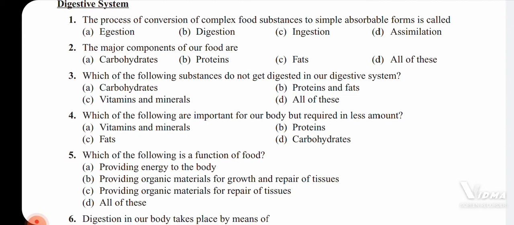Like that, the proteins and fats. Proteins are partially digested inside the stomach, and the complete digestion of the proteins is going to take place inside the duodenum as well as in the ileum and jejunum. Same thing with respect to the fats. But minerals and the vitamins are not being digested inside; they are being absorbed in their original form itself, so they are not being digested in our digestive system. So for the third question, the answer is option C.